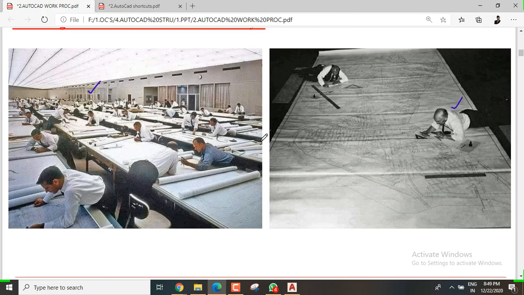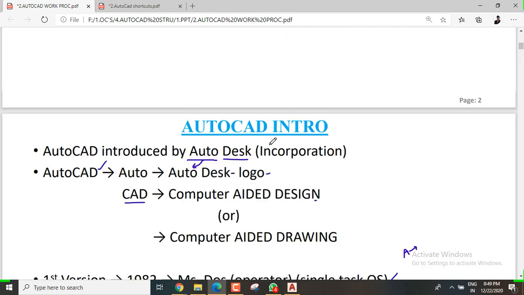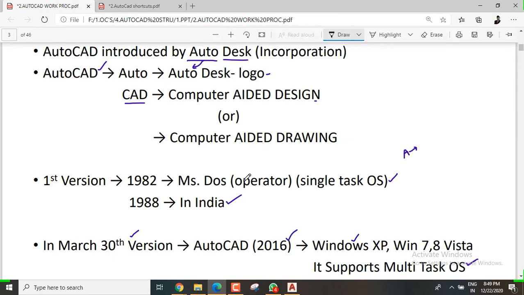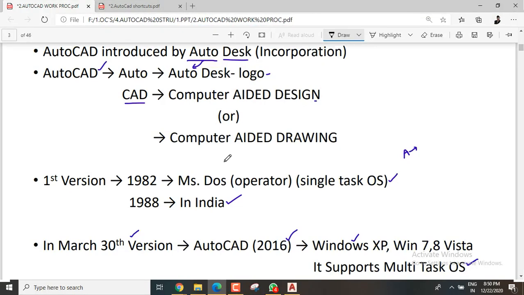If you want to check what softwares we use in civil engineering, what our scope of interest is, then you can go to my website and check my blog as well. I hope this is a small introduction about AutoCAD. In the next session we will discuss some shortcuts and some vastu and these all things tomorrow. If you have any doubts you can ask.